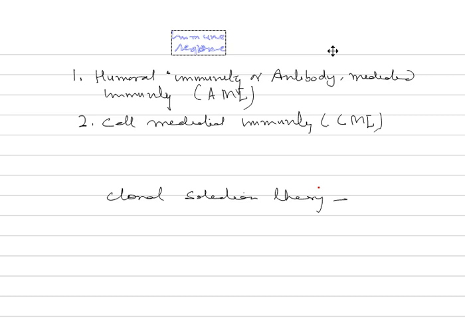So they are going to repulse the attack of the same antigen when it enters the body. When the receptor interacts with the antigenic determinant specific to it, the lymphocyte is activated and divides to form a clone. So a clone is formed because of this reaction. This is called clonal selection theory.